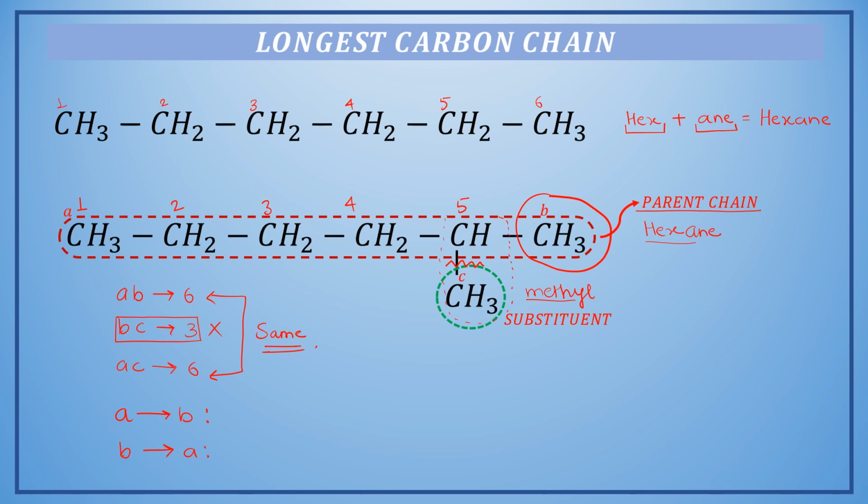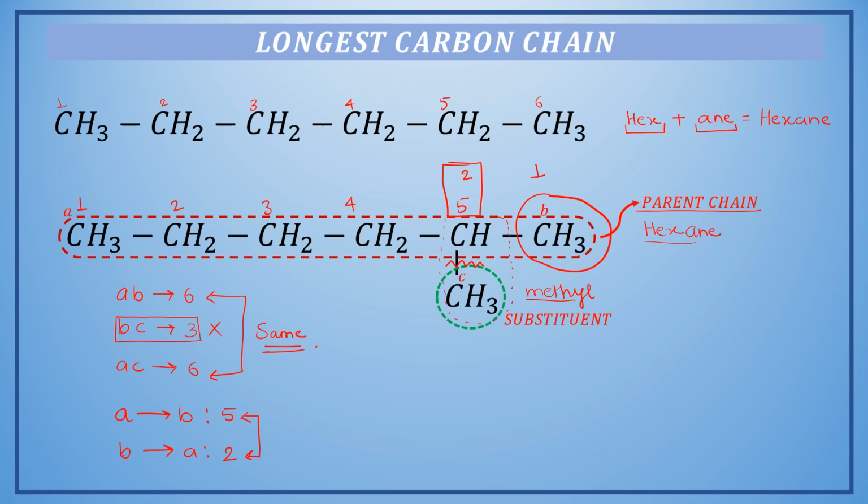So the position of the methyl group will be 5 as per this numbering system. Now if we start numbering from B to A, then the position will be 1, 2, just 2.